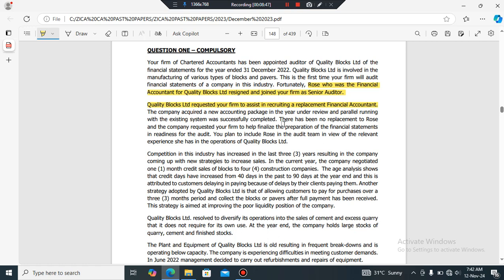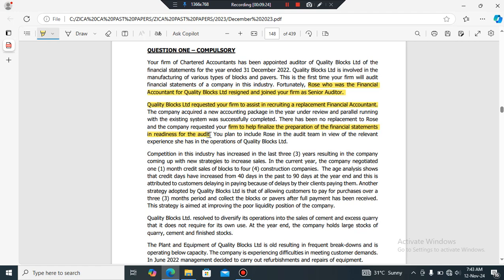And then here there's also this other point, right? There has been no replacement for Rose, and the company requested your firm to finalize the preparation of financial statements in readiness for the audit. So now, what's the issue here? The issue is the audit firm is preparing the financial statements, right? And when the audit firm is preparing financial statements, the same audit firm is going to audit these financial statements. There's a self-review threat. Objectivity is going to be affected.